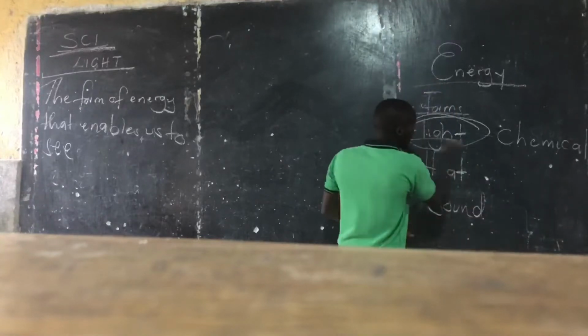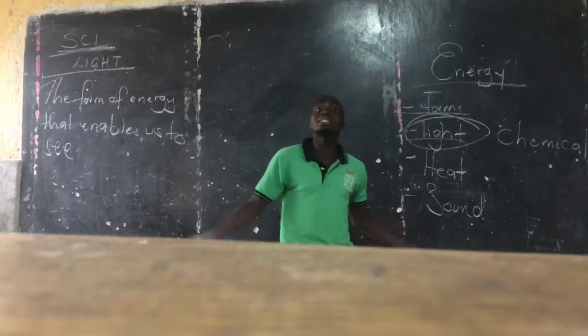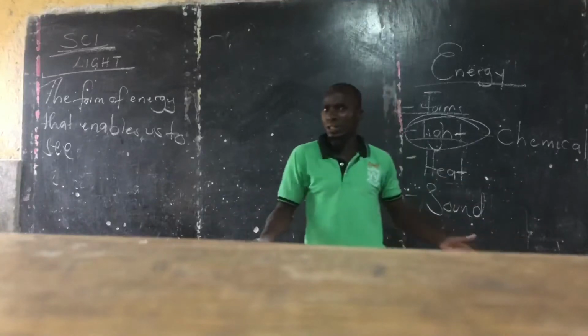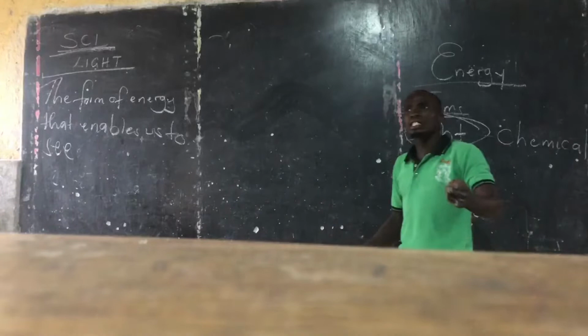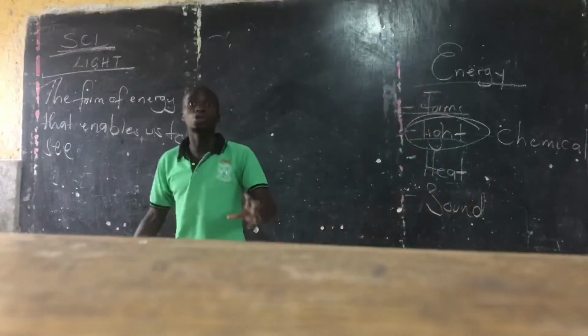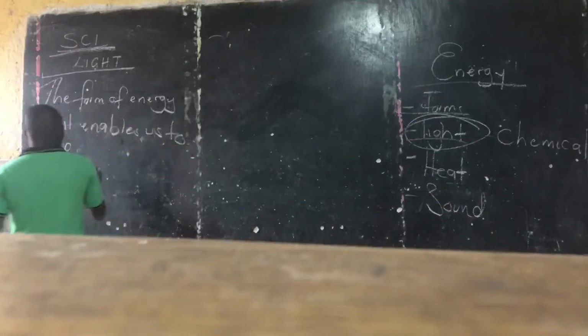So even light and sound are similar. How are they similar? They are forms of energy. Heat is a form of energy. So light is the form of energy that enables us to see. These are the sources of light.